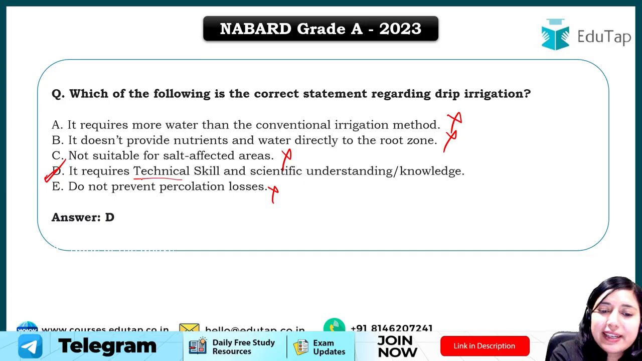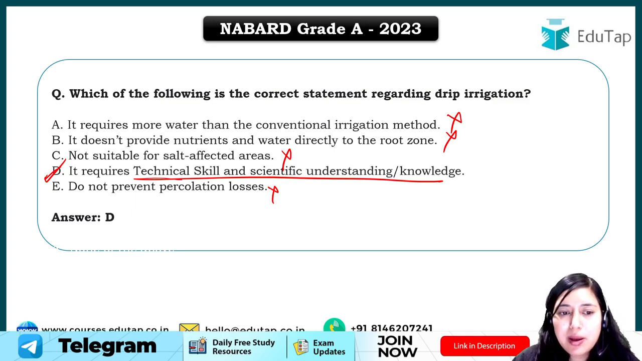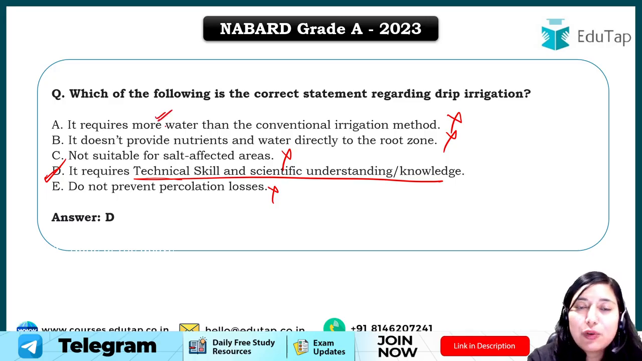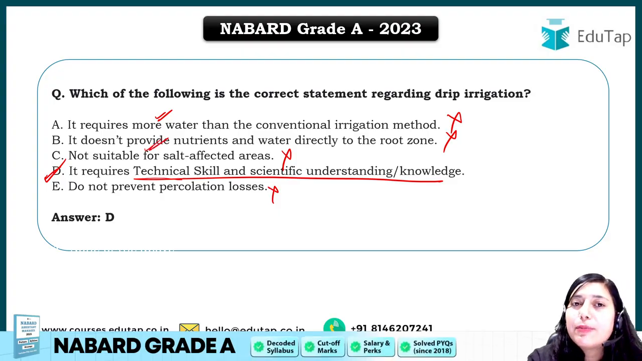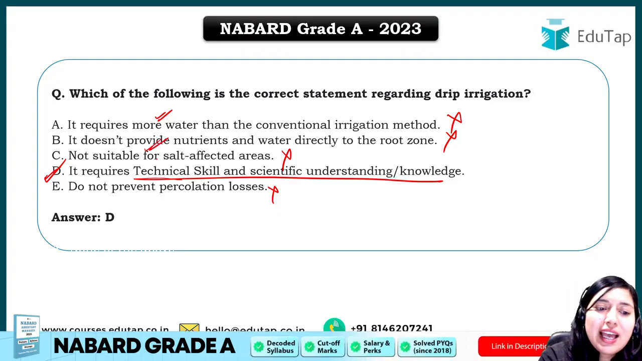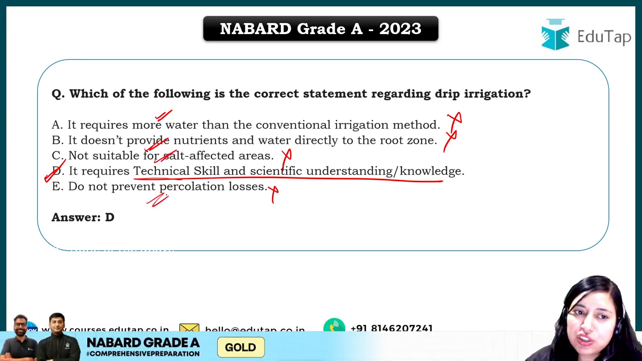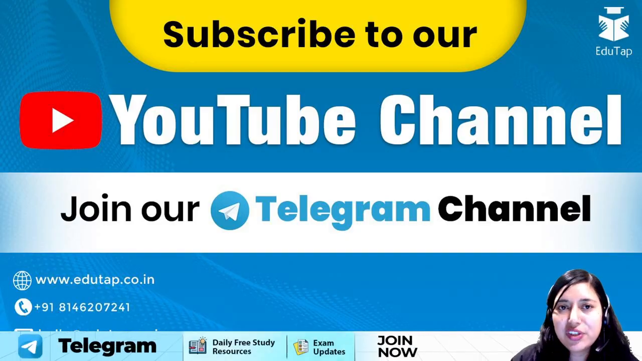It requires technical skill and scientific understanding because it is a new technology that requires skilled labor. But in this particular method, we require less water as compared to the conventional one. Through this method, we can provide nutrients directly to the root zone, it is suitable for salt affected areas, and it also prevents percolation losses. Clear? So with this, we have covered all the questions for ARD for your 2023 examination.